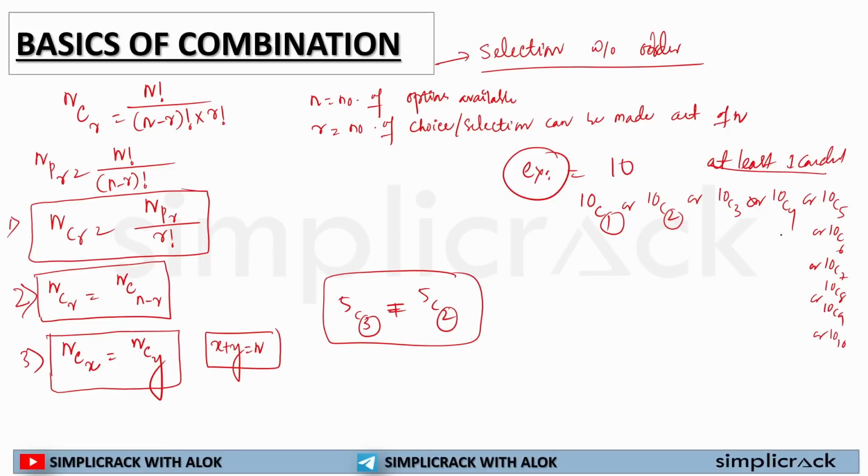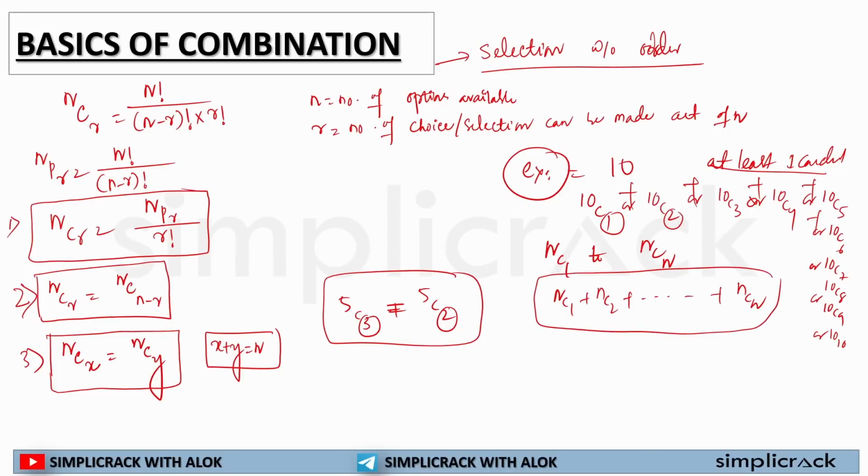So whenever you see at least, you should start with 10C1 till 10C10, or you can say nC1 to nCn. Now here OR is there, that means all these things will be added. So nC1 plus nC2 plus up to nCn, whenever selection of at least is given to you. I hope this is clear now.